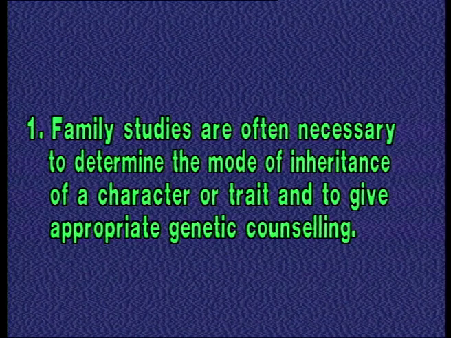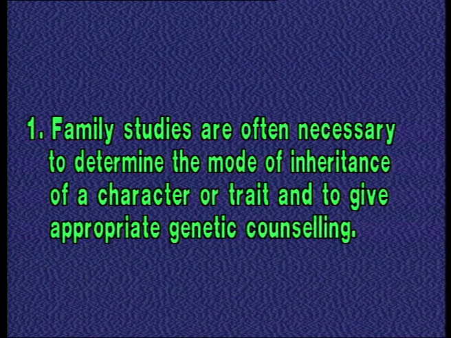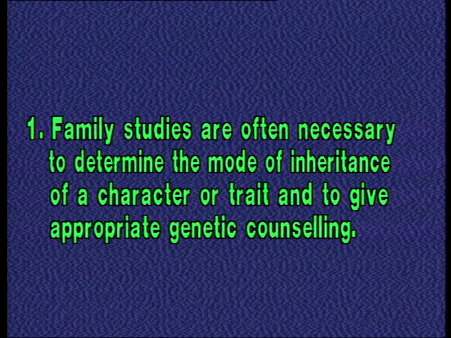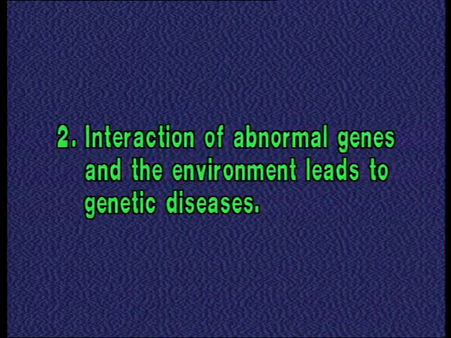So far in this lesson on genetic diseases, you have studied about the chromosomes and genes, and about the details of the genetic diseases. Now, I will summarize the entire lesson. Number 1. Family studies are often necessary to determine the mode of inheritance of a character or trait and to give appropriate genetic counseling. Number 2.